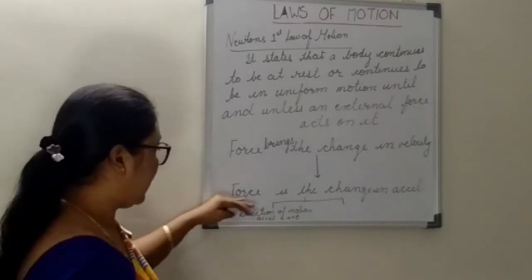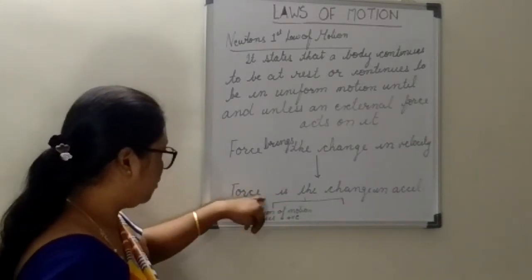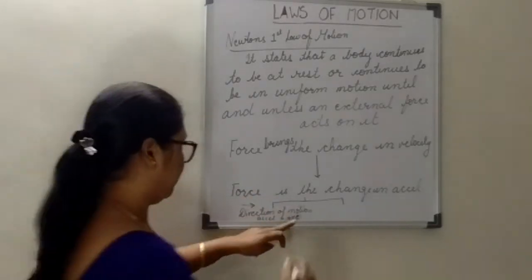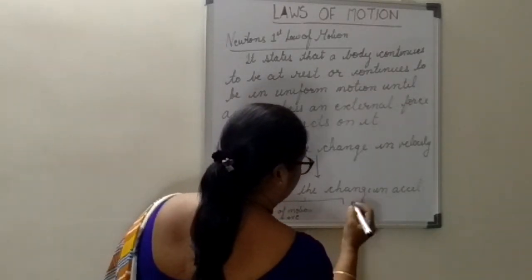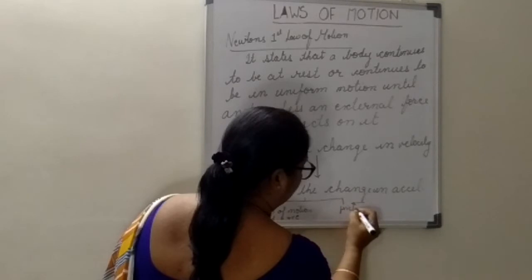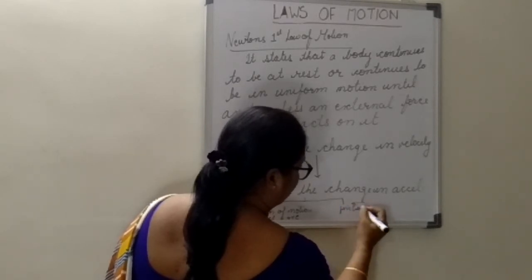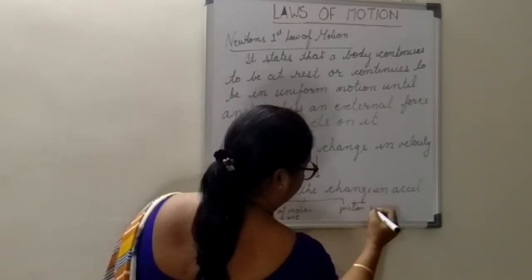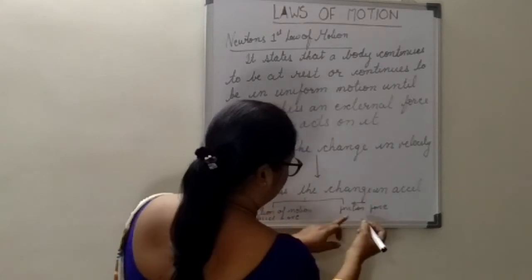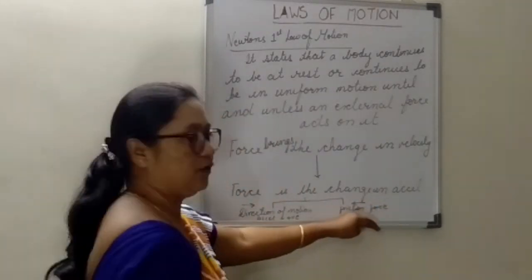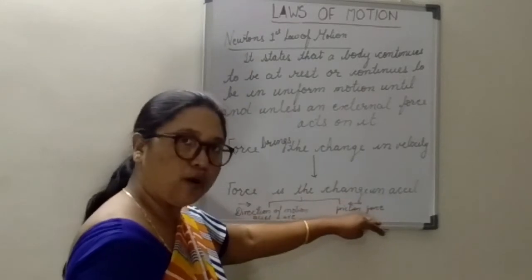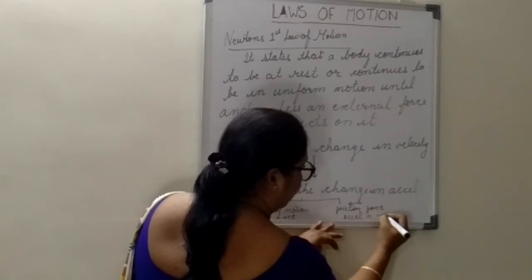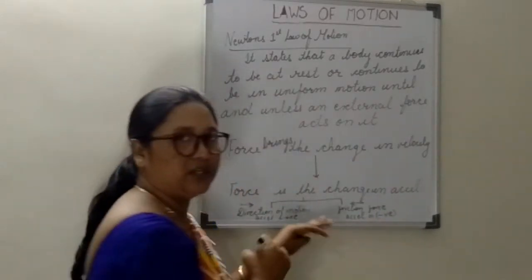If the direction of motion is along the direction of force, we get acceleration as positive. If frictional force is acting, frictional force will be opposite in direction. To stop a moving object, any external force is applied. In that case, acceleration will be negative. That is, retardation will be there.